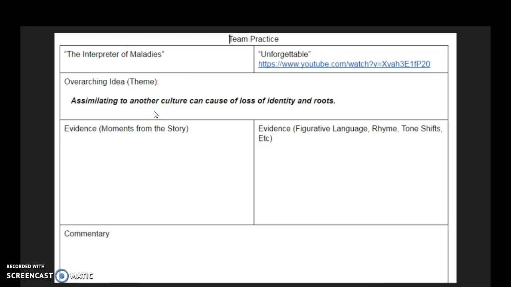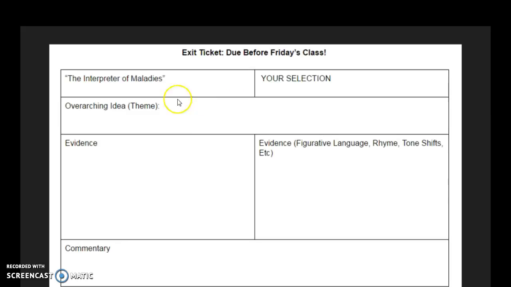So here for this team practice, you've actually been given the theme. You've been given the poem to work with and the theme. For the final exit practice, which is individual, you do it all entirely on your own. You select your own poem, come up with your own theme, provide evidence both from the story and the poem of your selection, and comment on both. So it's the same exact process, except you're not given the poem and the theme. You're actually selecting your own poem and finding your own theme. This, for the students in my class, is due Friday.